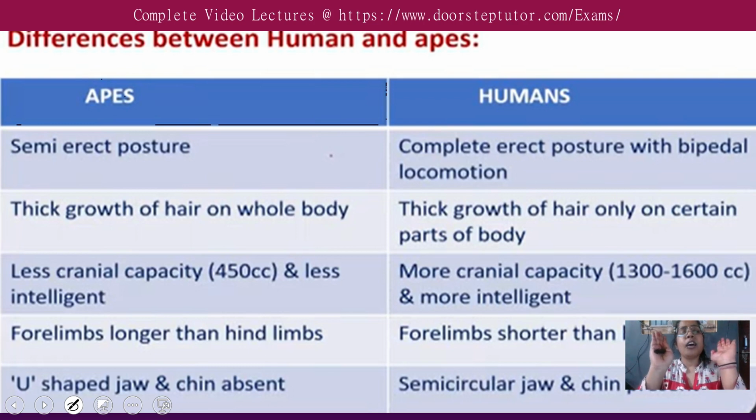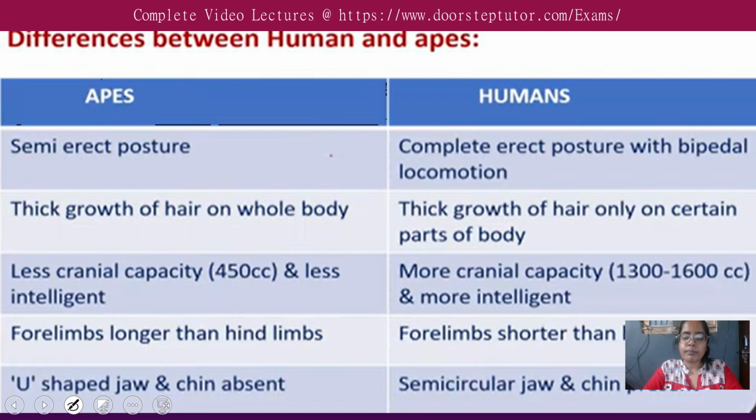Okay. Apes have thick growth of hair, meaning the whole body is covered by hair, whereas humans have hair on only some body parts. Apes have a lower cranial capacity of 450 cc. Obviously, they were ancestors, not very developed based upon the eating habits, the tools, the smartness, the understanding pattern.